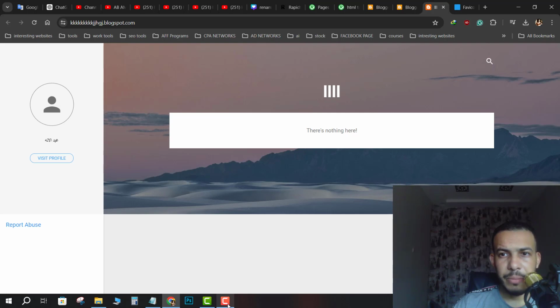Hi everyone, welcome back. So in this quick video, I'm gonna show you how you can remove and change this favicon, this Blogger favicon. So just follow me and follow the steps. It's so easy and simple.